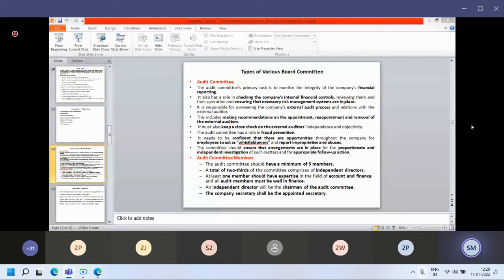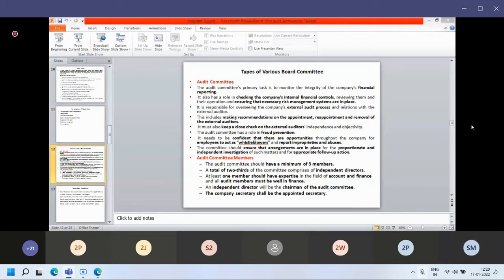Someone can nominate you. So how can it be done? When should nomination be done? Do we have to go for voting? How can voting be done? Without voting, that can be done by the nomination committee. So we will read what some of the responsibilities of a nomination committee are: nominating the board members, the chairman of the company, the chairman of the audit committee, or the chairman of the various committees.